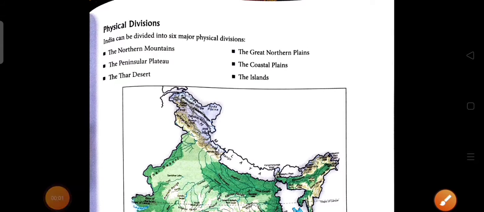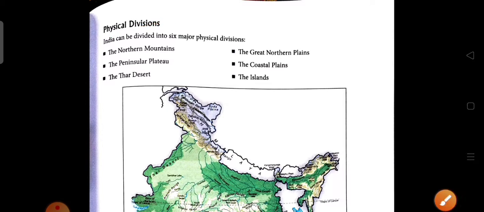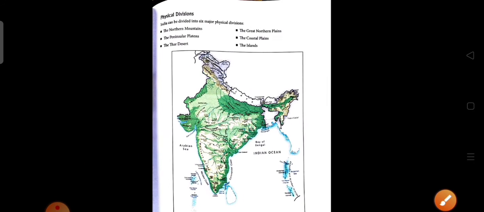As we discussed the political divisions of India, now we are going to discuss the physical divisions of India. Here we see that India is divided into 6 major physical divisions: the northern mountains, the great northern plain, the peninsular plateau, the coastal plain, the thar desert, and the last one is the islands. Now let us look at a picture for clear understanding.